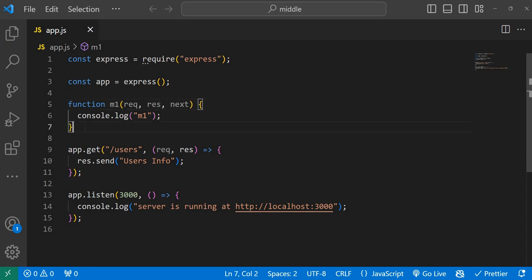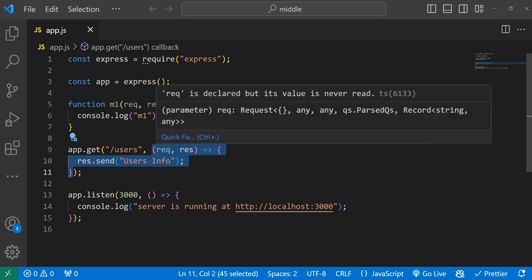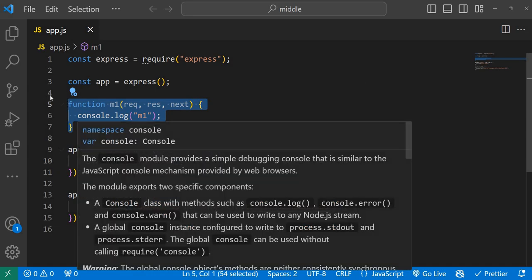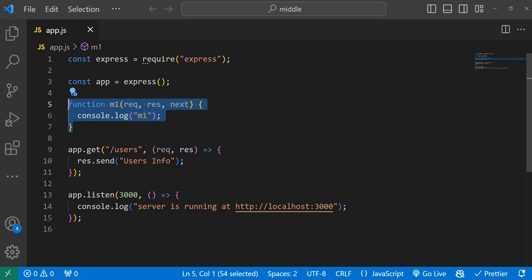This is the function, but how do we do it? We know this is a route handler, so whenever users send a request to the server, like with /users, the Express server is going to execute this one. But how can we inform the Express server, hey, can you please execute this function also, in a sequence? You can execute this function either after this get method or before it. Anything is possible, but once you finish the request response cycle, there is no meaning in executing a middleware function.